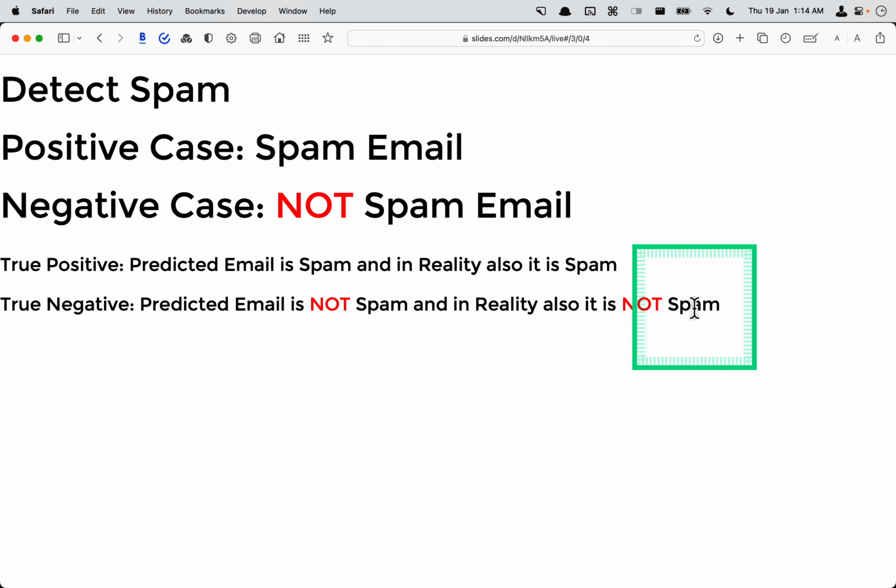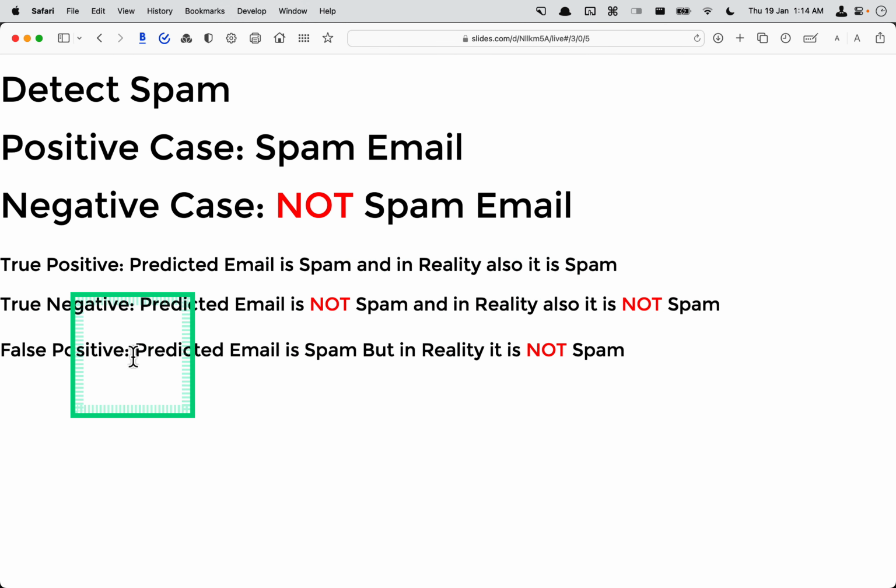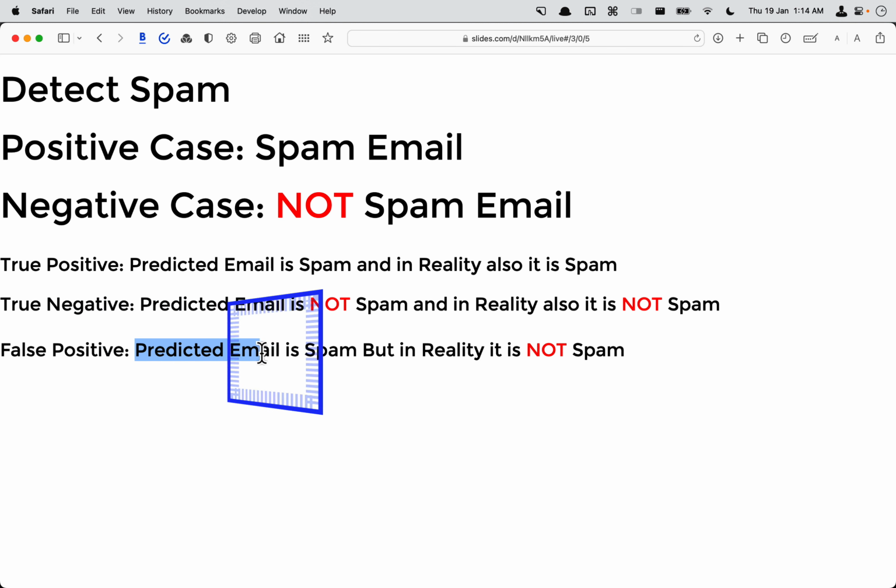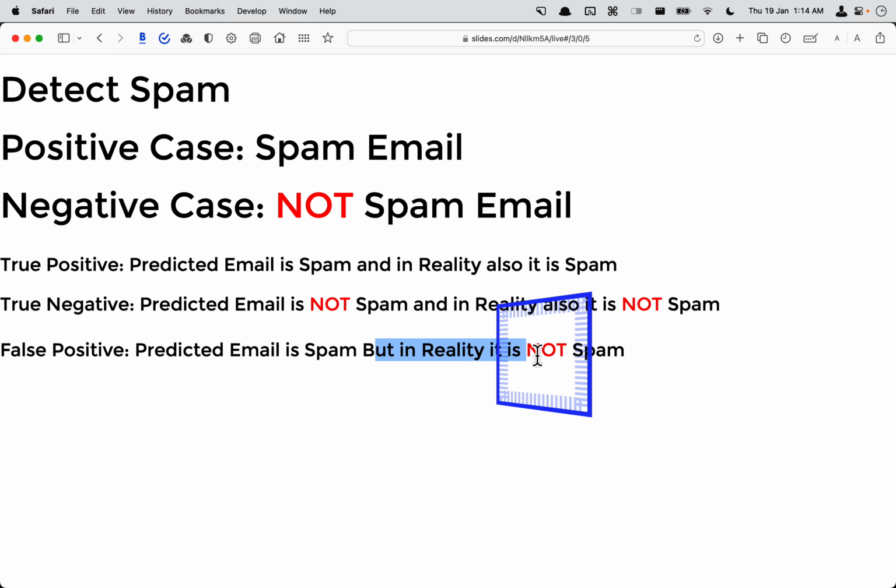So both are not. Now false positive. So positive, you just see what we are trying to predict. So we have to read it like this, what we are trying to predict. Just put that in the first statement, the first 2, 3, 4 words, like predicted email is spam, but in reality it is not spam. So this is false positive. You predicted that the email is spam, but it came out to be false. So it is not spam.